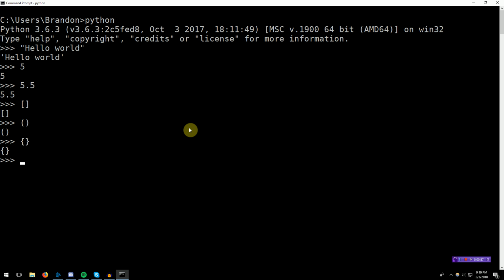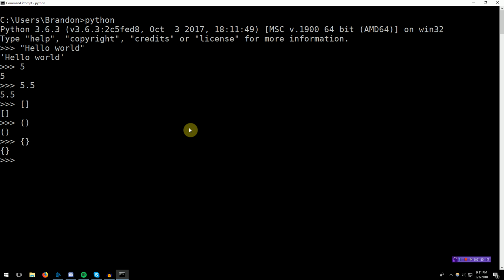So all of these types have different semantics. Each one operates differently. Each one has different arithmetic overloads. However, some of these types can be converted or cast between one another, and the way this is done is through functions. These functions come shipped with a standard Python distribution, and they're named after the types themselves. Now, these are actually class constructors, but we'll just call them functions for now.